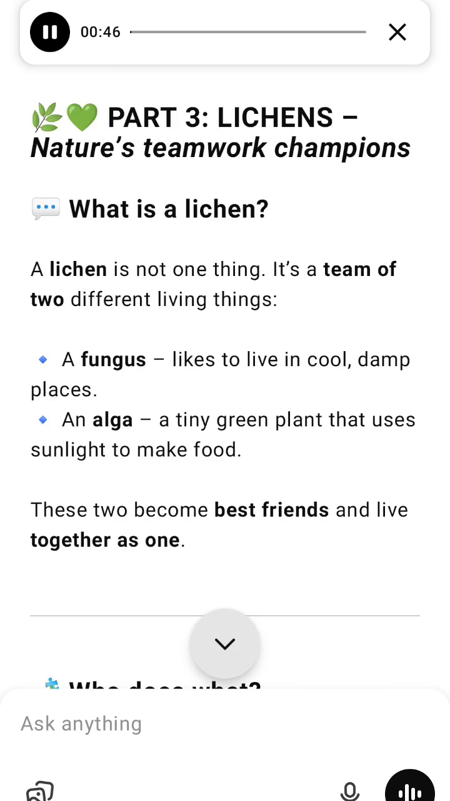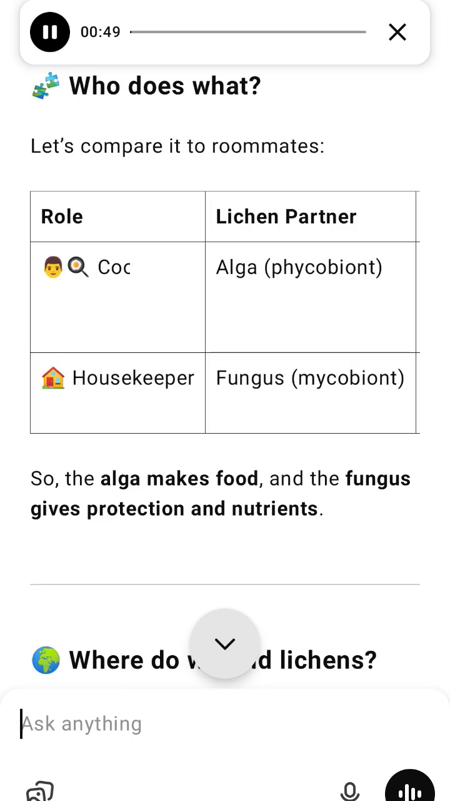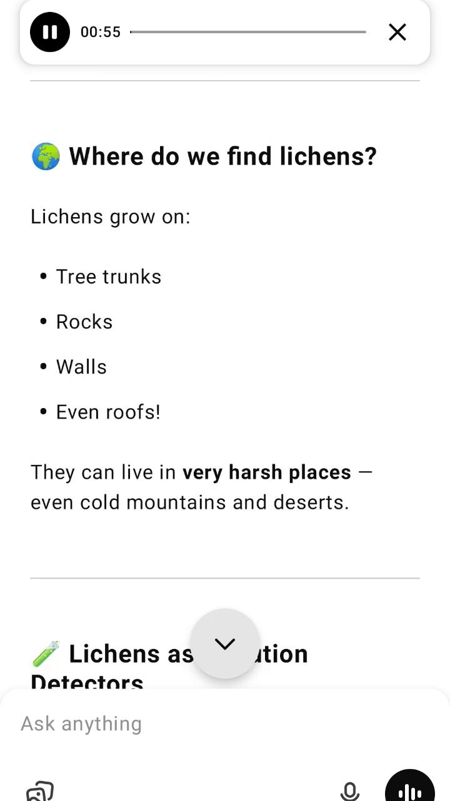Lichens as pollution detectors. Lichens hate pollution. If the air is dirty, they disappear. That's why scientists use them to check air quality. If you see lichens growing, it equals clean air. If no lichens, the air might be polluted.